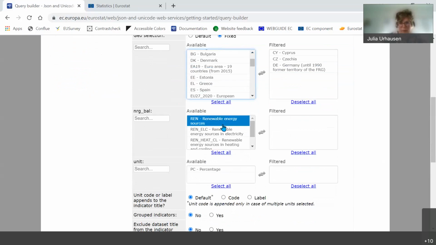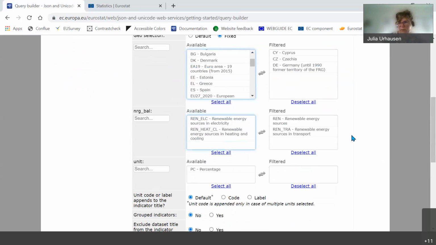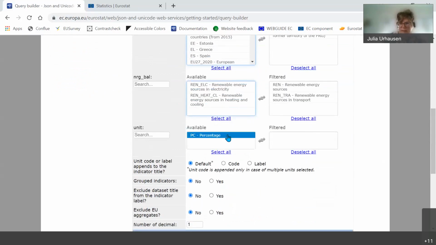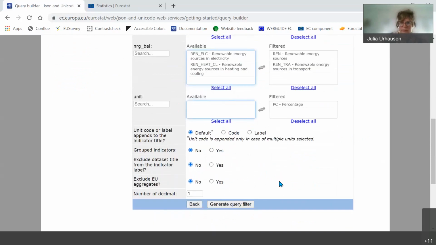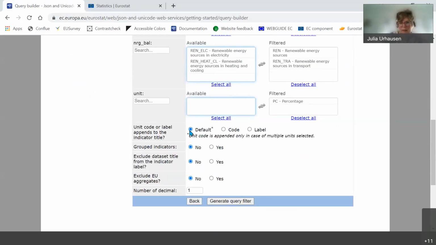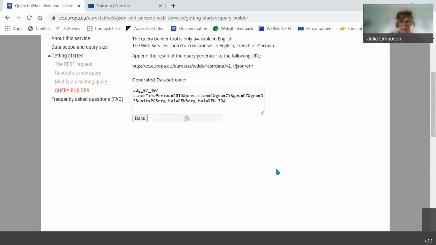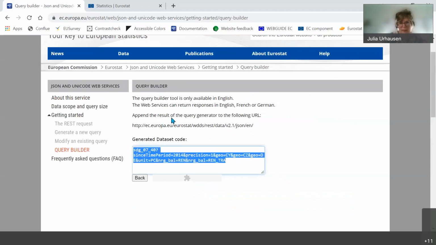Then the same here, we have these dimensions that we also saw in the data sets, the total renewable energy sources as well as by sector. So I'm going to use the total and transport again. And for percentage, I just have what we saw in the data set, one possibility. Then I can customize this, to exclude the EU aggregate. In this case, I don't want it. I leave everything as it is. And I click on generate query filter. And this then generates the URL or the dataset code for my query.